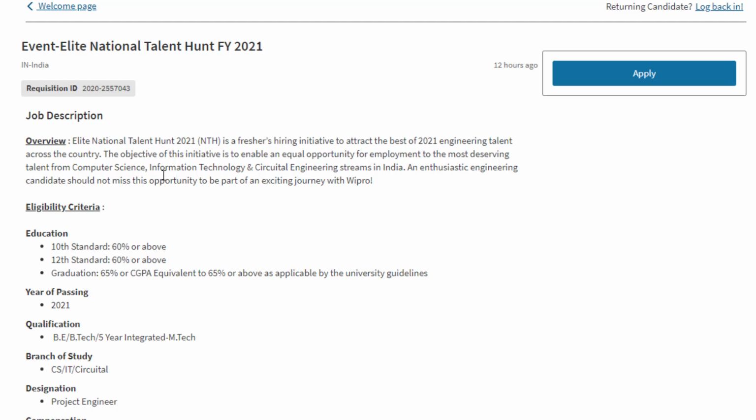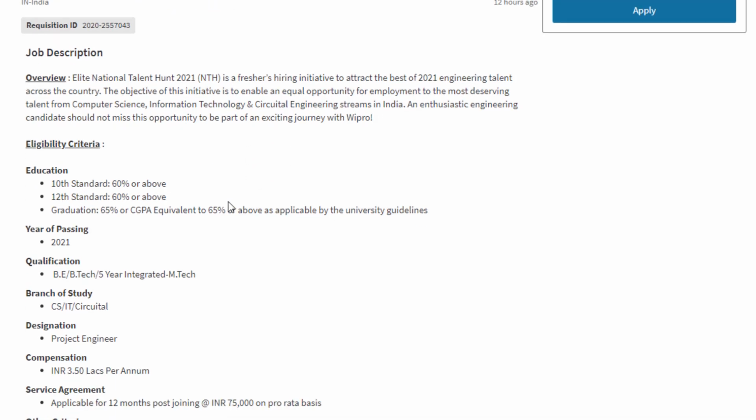Elite National Talent Hunt 2021 is a freshers hiring initiative to attract the best of 2021 engineering talent across the country. The objective of this initiative is to enable an equal opportunity for employment to the most deserving talent from computer science, information technology and circuit engineering streams in India. So don't miss this opportunity if you fall under these three categories. Okay, so let's see the eligibility criteria for this.